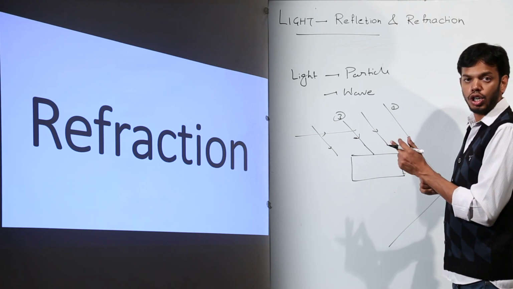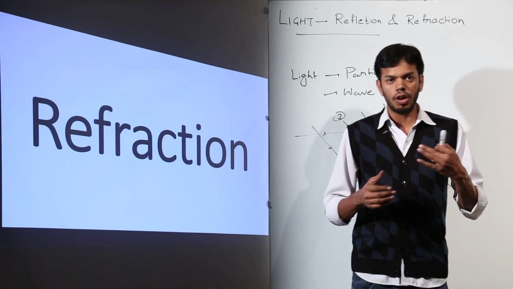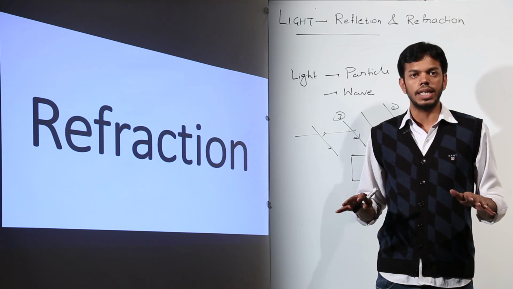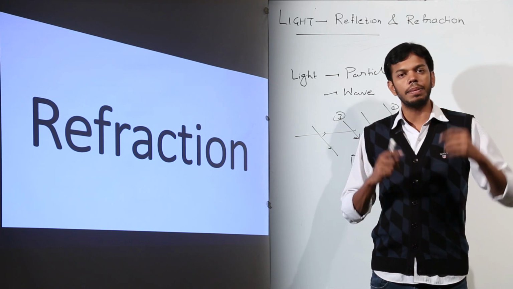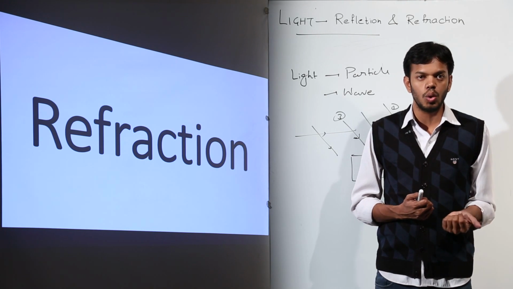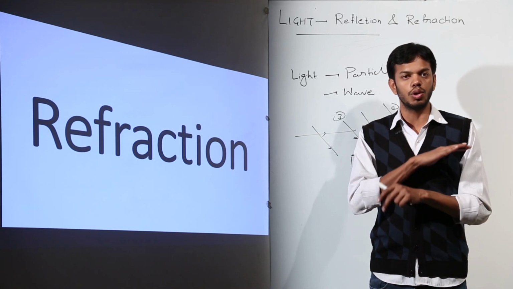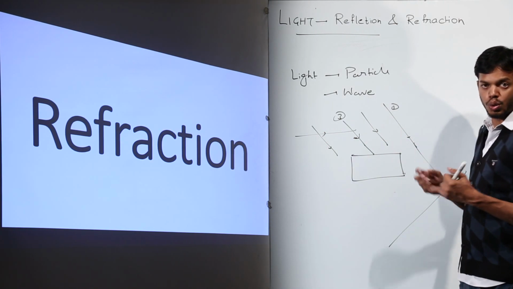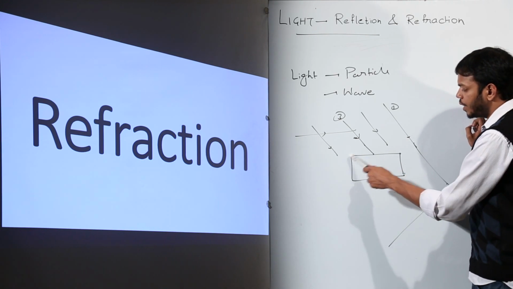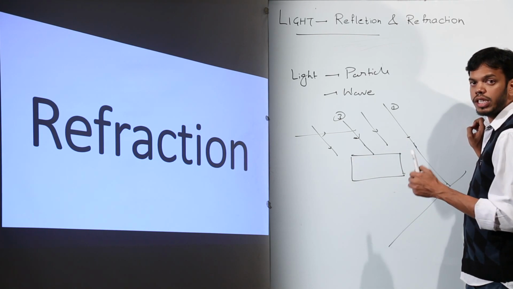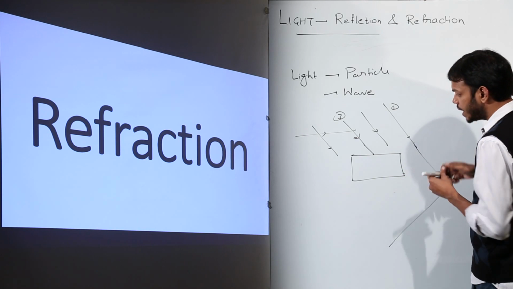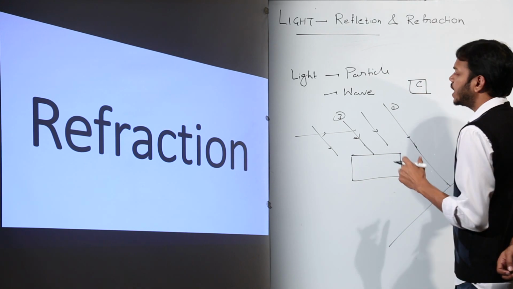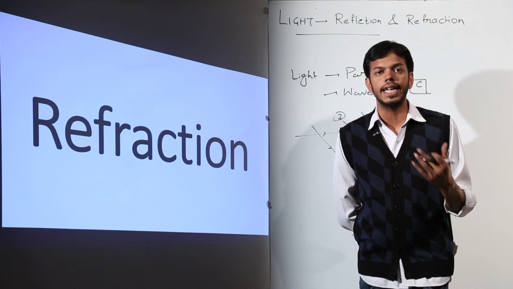Now according to particle nature, suppose I run from this point to the camera. I'll have some speed, but if this same space is now filled with water up to this level and I run again, this time my speed will be slow. Why? Because I will be facing a lot of resistance due to this denser medium. Similarly, the particles of light, which you know as photons, will slow down due to obstruction given by the denser medium. So one thing we know, that speed is a deciding factor, and the speed of light is slower in a denser medium.